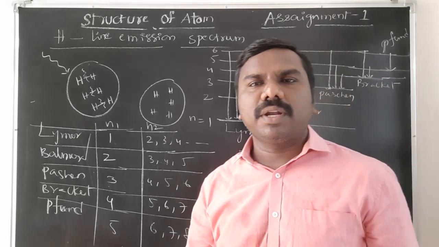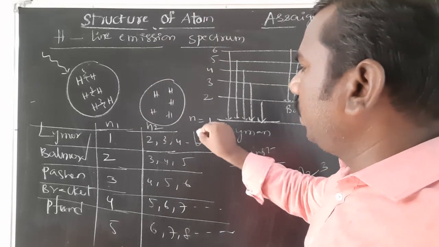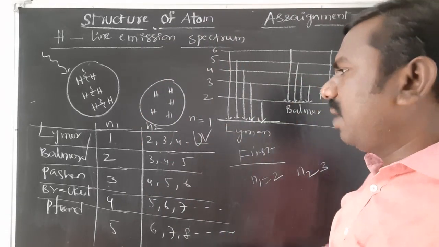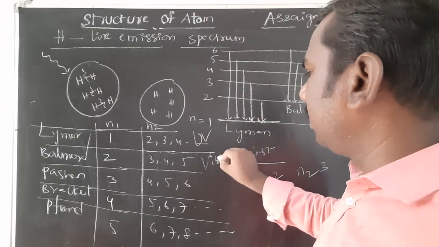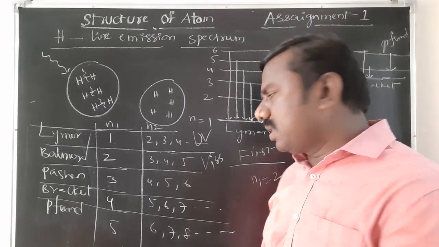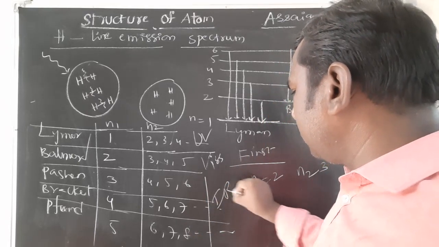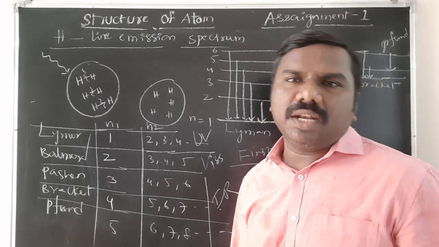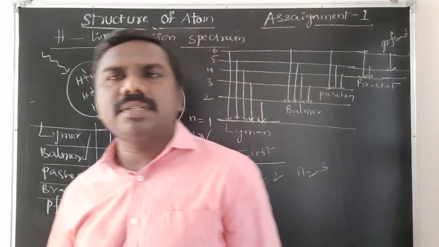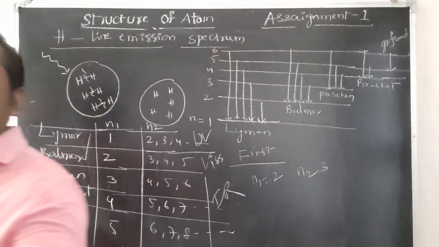It's very important. The Lyman series is observed in the UV region. The Balmer series is observed in the visible region, which means the wavelengths of the lines are observed in the visible region. And the other three are observed in the IR region. UV, visible, IR. You have to remember this in tabular form. It helps to solve many problems.